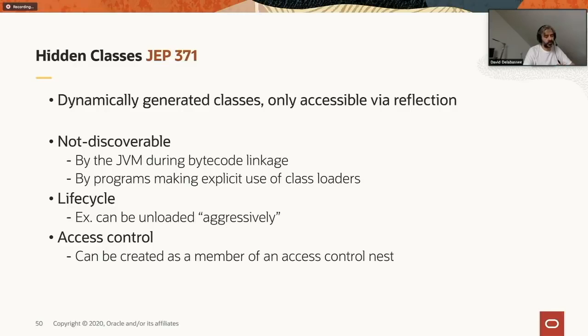And as soon as those classes are not needed, they will be automatically garbage collected. Now, they can also be garbage collected through a more traditional approach. The behavior of the GC is configurable for hidden classes, but what we know for sure is that aggressive unloading is needed. And then access control. That gives a class that dynamically creates another class the ability to access that class, but also prevents other external classes from accessing that newly created class.